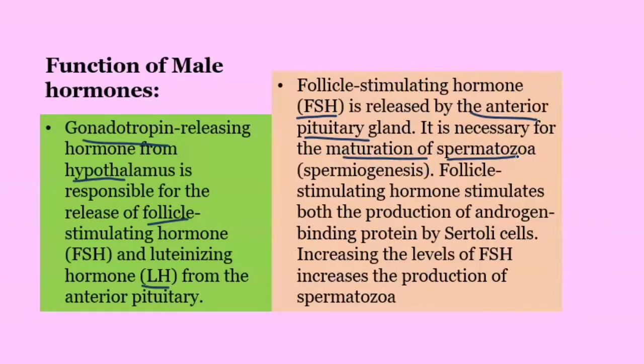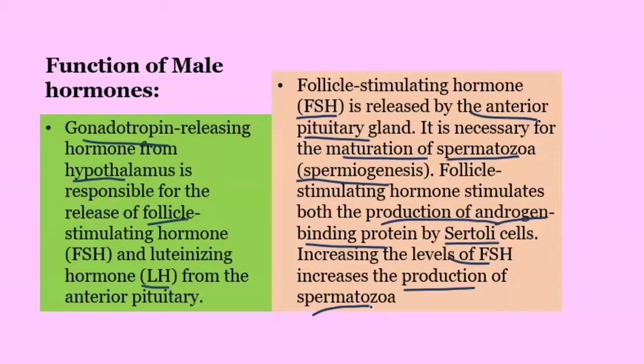We already know the spermatozoa maturation process as spermiogenesis, so I can also say FSH plays a role in spermiogenesis. Apart from that, it is also involved in the production of androgen binding protein by the Sertoli cell. It makes the Sertoli cell start the production of androgen binding protein. The third point is that as the level of FSH increases, the production of spermatozoa or sperm also increases. These are the points regarding FSH.